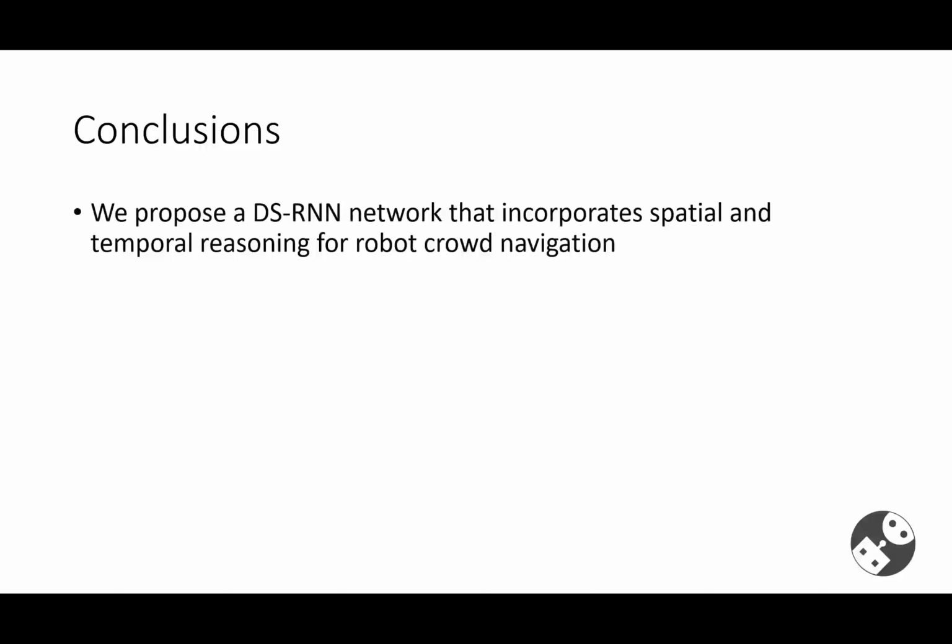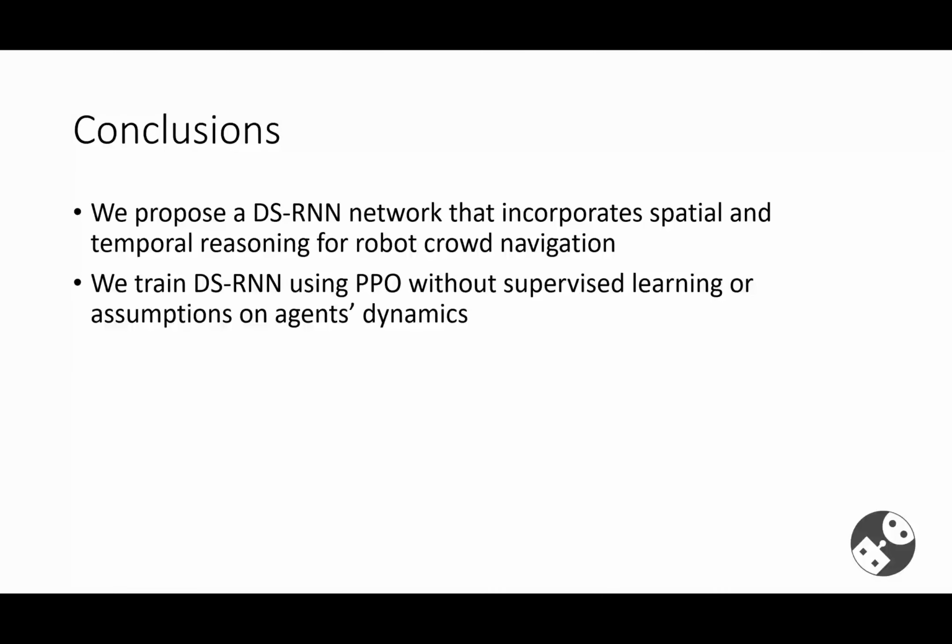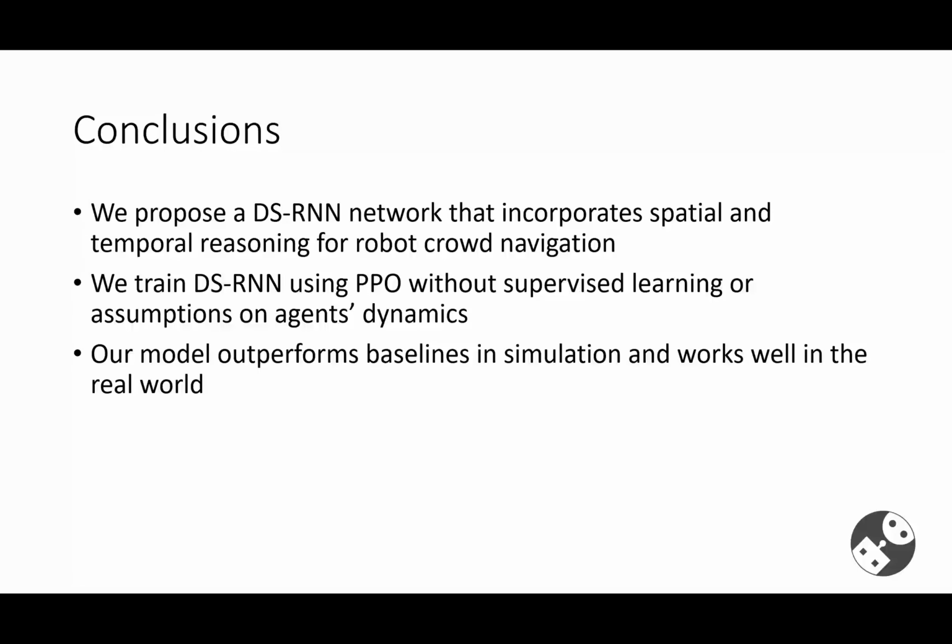In conclusion, we propose a DSRNN network that incorporates spatial and temporal reasoning for robot crowd navigation. We train the DSRNN using PPO without any supervised learning or assumptions on agents' dynamics. Our model outperforms baselines in simulation and works well in the real world.